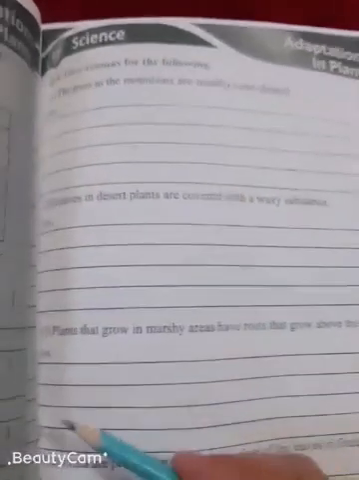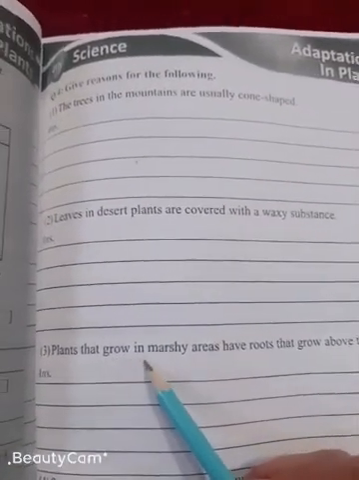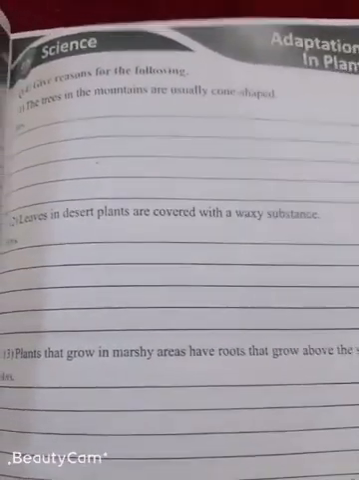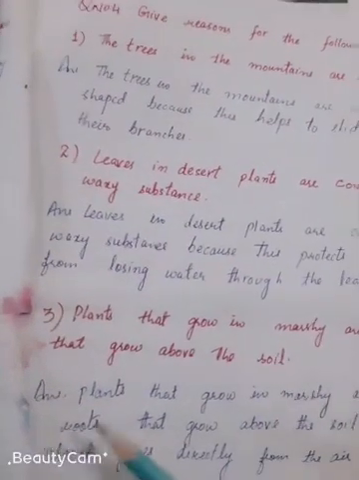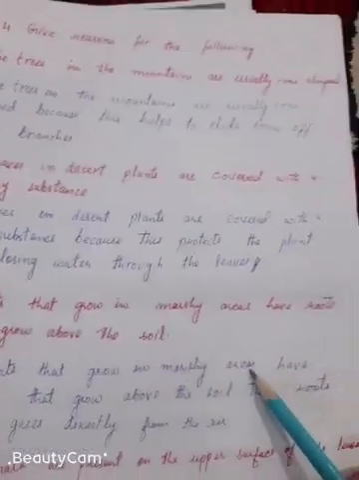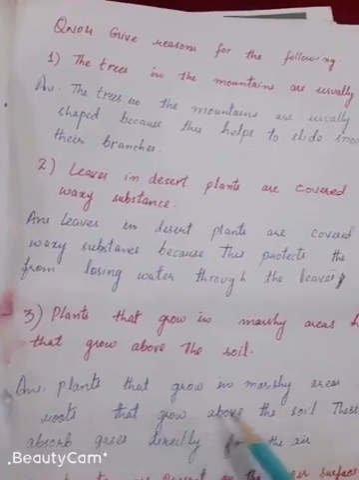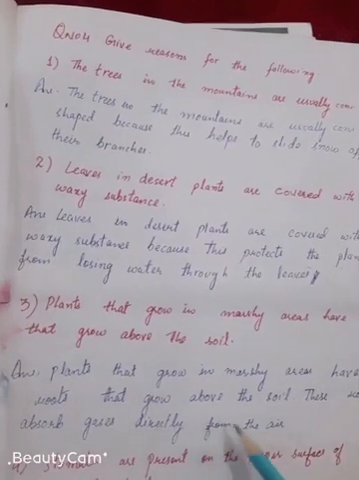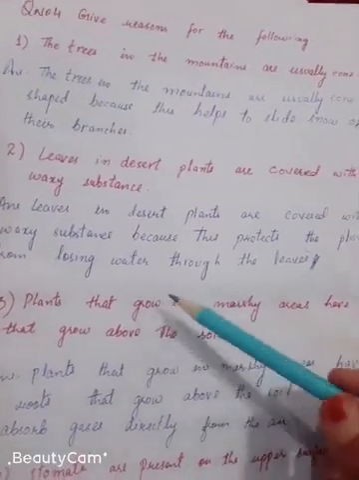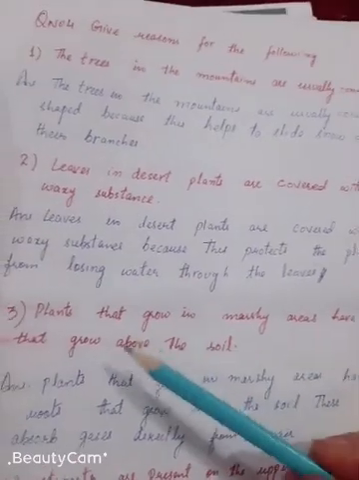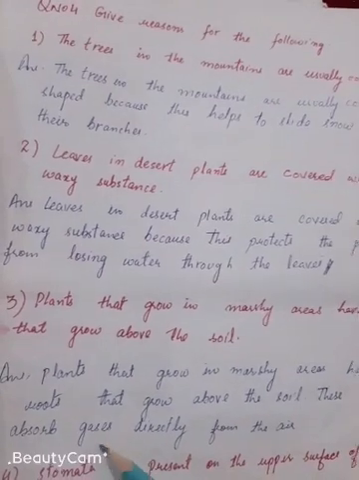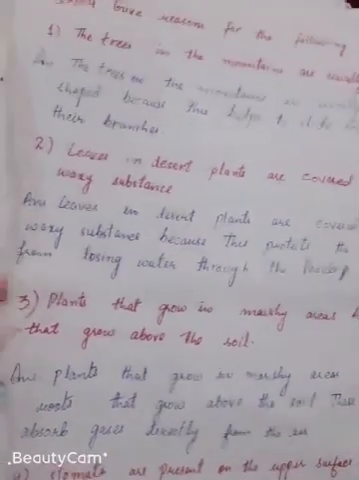Today we are going to start from scientific reason part number 3. Plants that grow in marshy area have roots that grow above the soil. Answer: their roots absorb gases directly from the air. Why do plants that grow in marshy area have roots that grow above the soil? Because these roots absorb gases directly from the air.